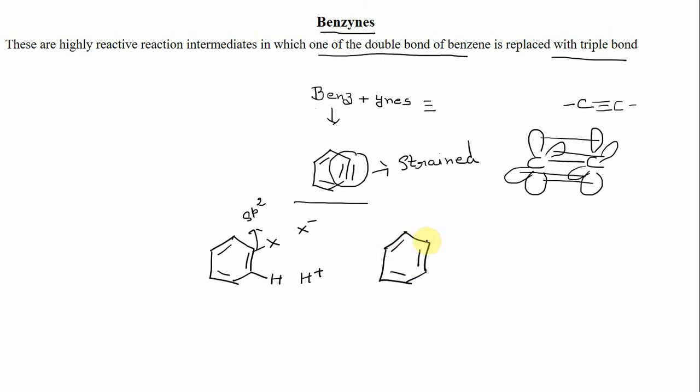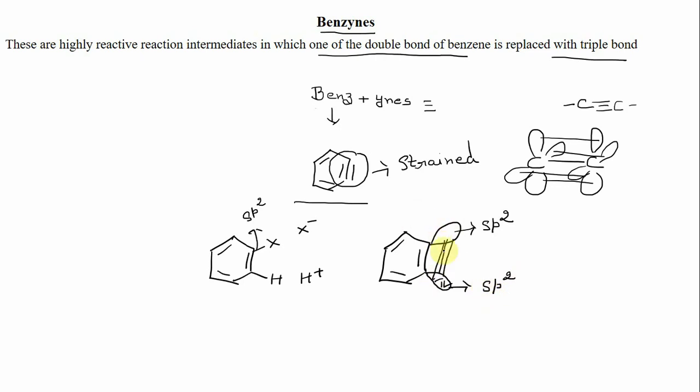Here this sp2 hybrid orbital is vacant as the leaving group X has moved out as an X negative ion, while this sp2 hybrid orbital has a pair of electrons. Now this additional bond is formed by overlapping between these two sp2 hybrid orbitals. So these two sp2 hybrid orbitals overlap over each other to form an additional bond in the case of benzyne.